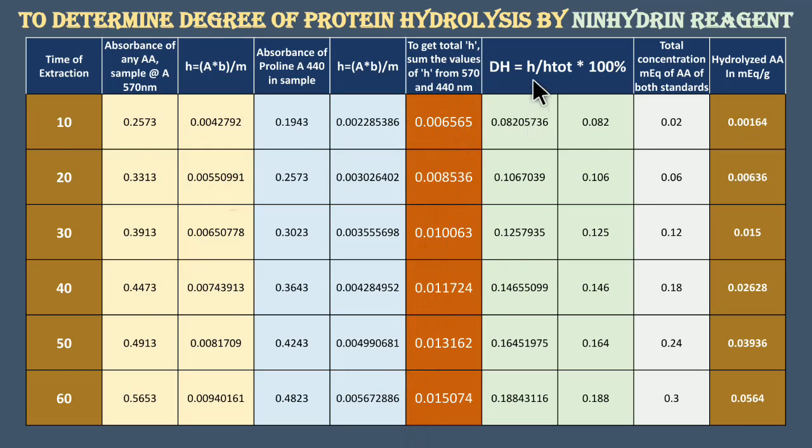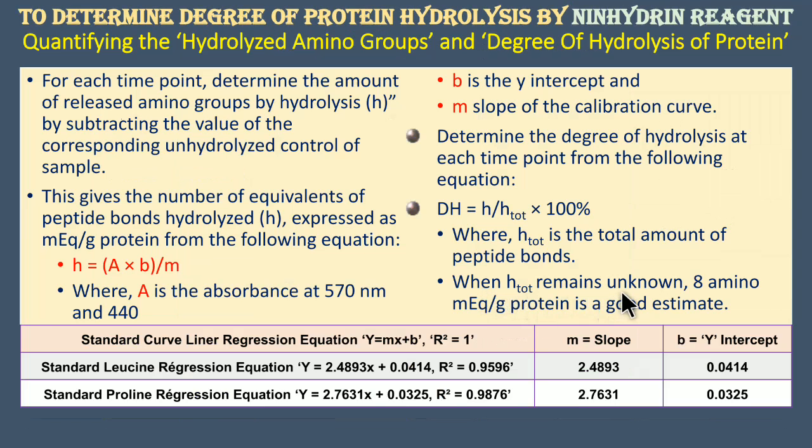So here they are going to subject these values into this particular formula where H values will be these. When H total remains unknown, 8 amino milliequivalent per gram protein is a good estimate, where actually the H total is the total amount of peptide bonds. So here you know that the proteins will be 200 to 300 amino acids long.